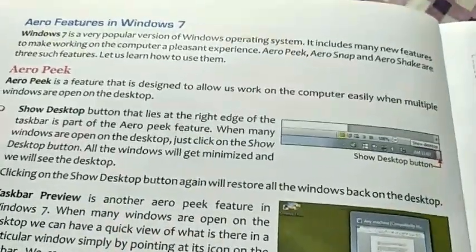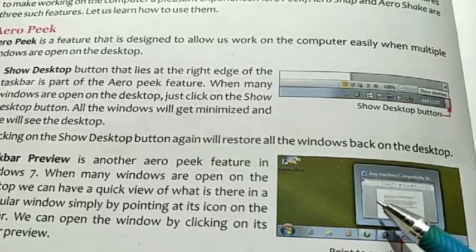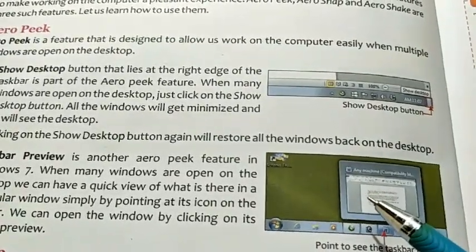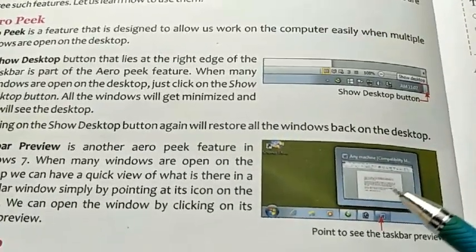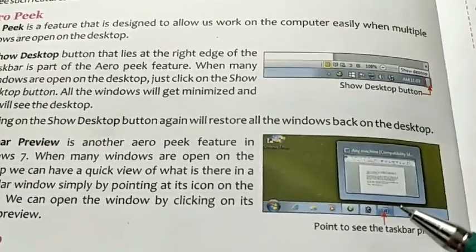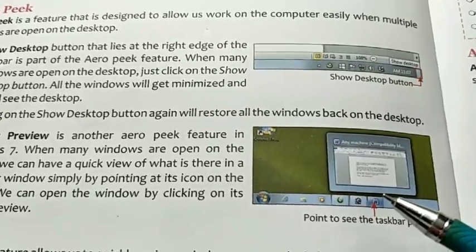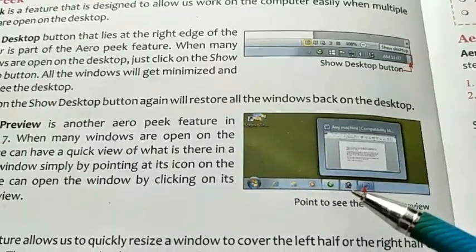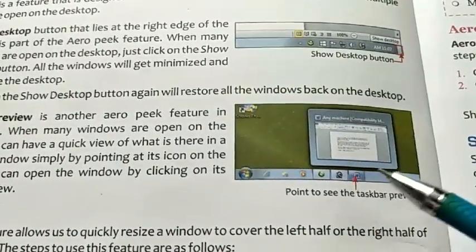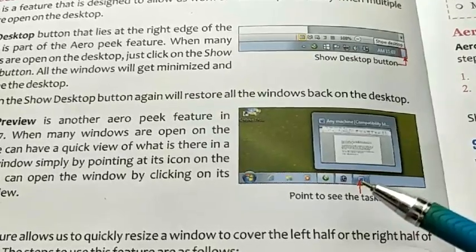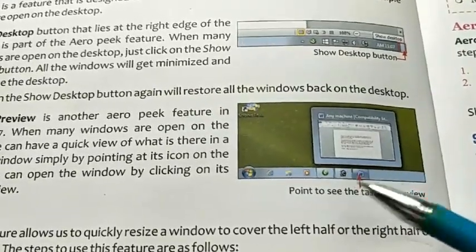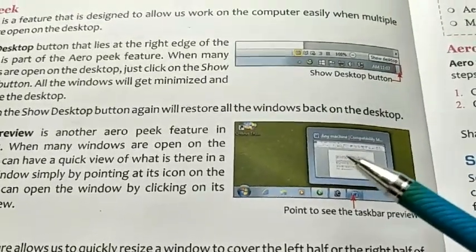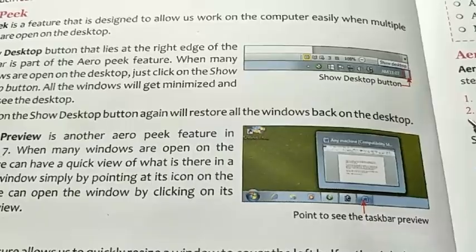Suppose you are working on your computer system and you first open MS Word, then you open MS Paint, and some more applications like MS PowerPoint, MS Excel, Notepad. After that, how will you work with those multiple windows?